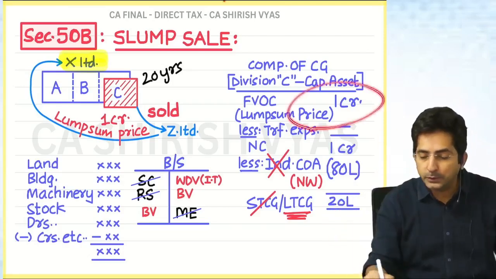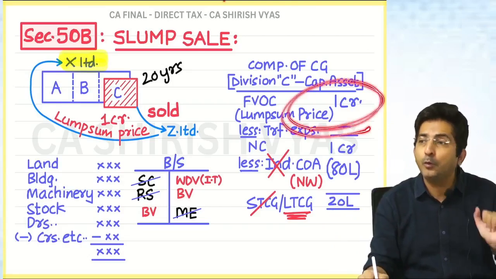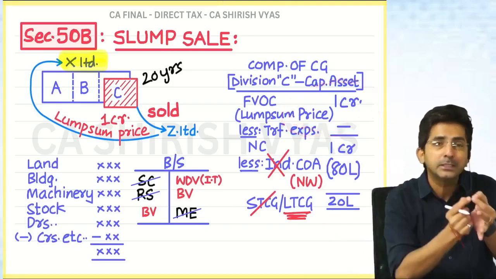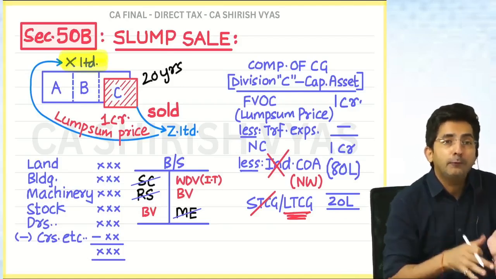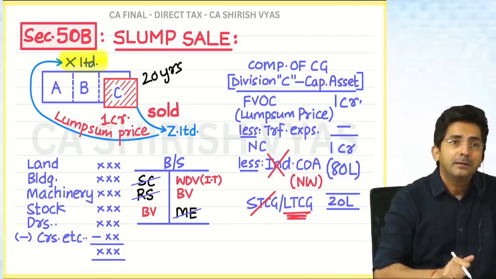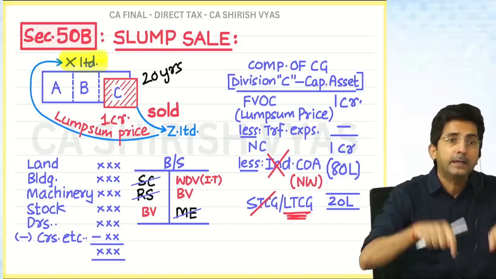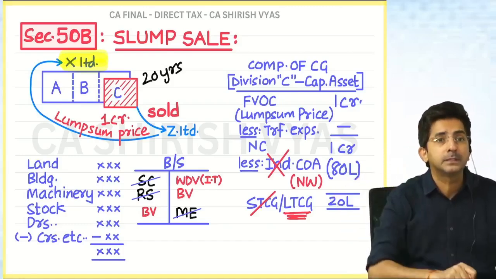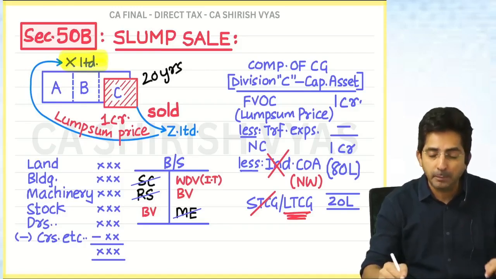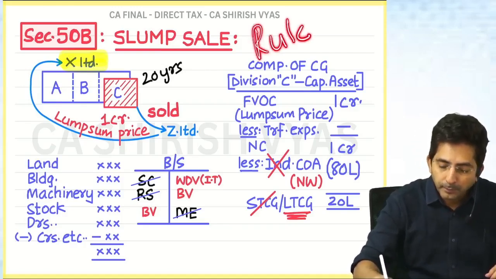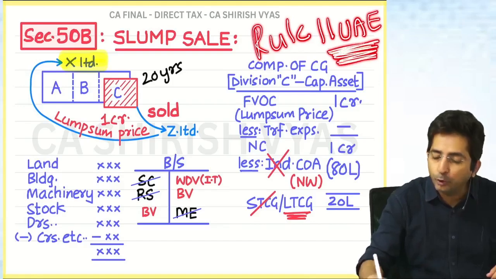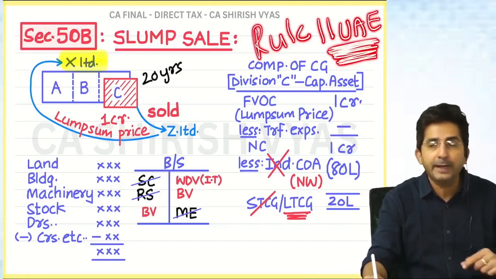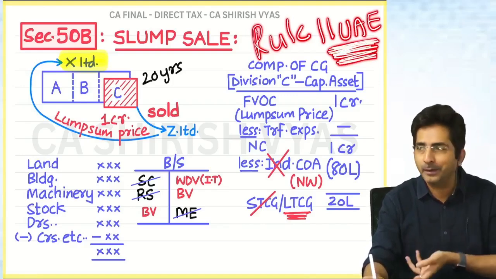Because see, 1 crore is not trustworthy. I told you what people do. They take less amount in cheque and show I have sold the business for this price only. In fact, the sale is at a big price. And that big price government will have to find out by doing the valuation of the business. And that valuation is done by Rule 11UA. UA, what is UA? Just to remember, United Arab Emirates.